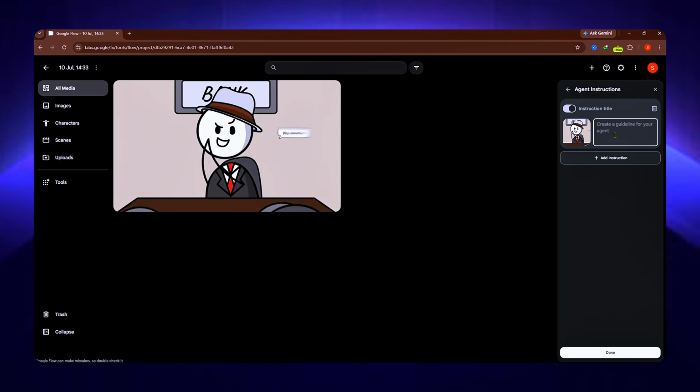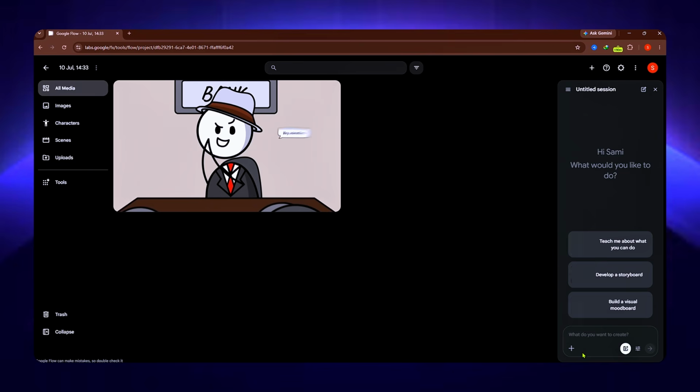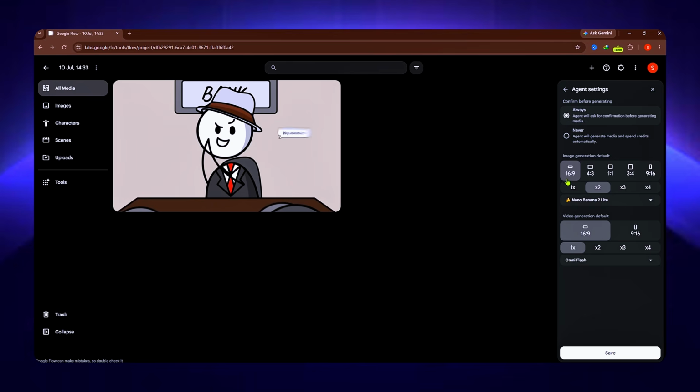Then type this in. Use this image as the main reference for character, body structure, and face. Based on the story, make sure every character stays consistent. Once that's typed in, click Done. Now let's set up the model and aspect ratio. Click on Model, and for images, choose a 16:9 ratio. You can generate 1 output or more. I go with 1 to save credits, but if you want a better comparison, go with 2. For the image model, choose Nano Banana Pro.